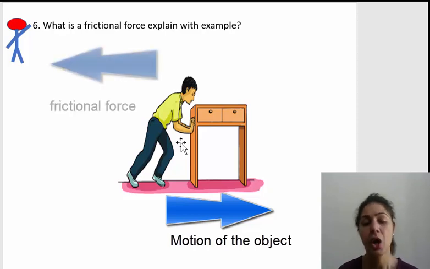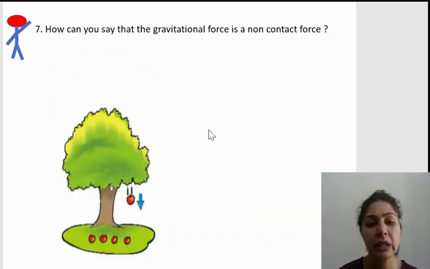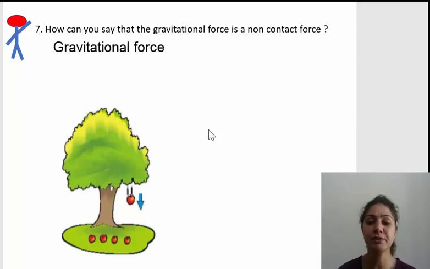It is going to act in the opposite direction, which is towards left. Isn't it? Okay. The next question is, how can you say that gravitational force is a non-contact force? Which means you need to give a reason for why the gravitational force is a non-contact force. So we all know it's a non-contact force, but what is the reason?